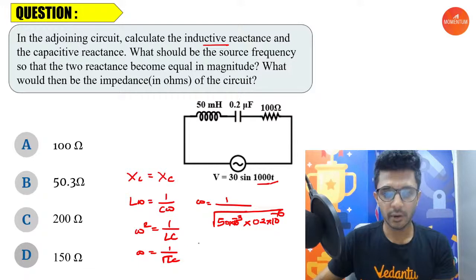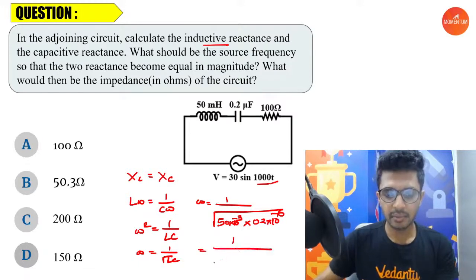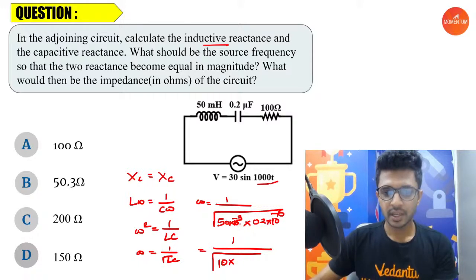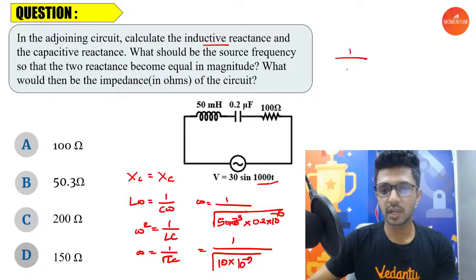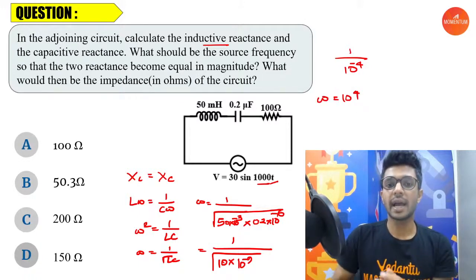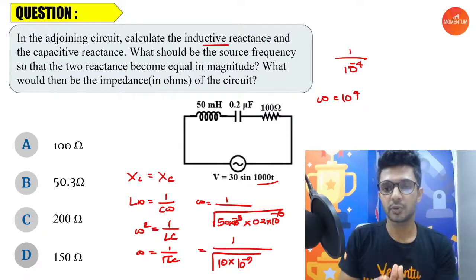Now 50 into 0.2 is 10. 10 into 10 power minus 3 into 10 power minus 6 is 10 power minus 9. 10 into 10 power minus 9 is 10 power minus 8. 1 by root of 10 power minus 8 is 1 by 10 power minus 4, which goes up as 10 power 4. So the value for angular frequency should be 10 power 4.